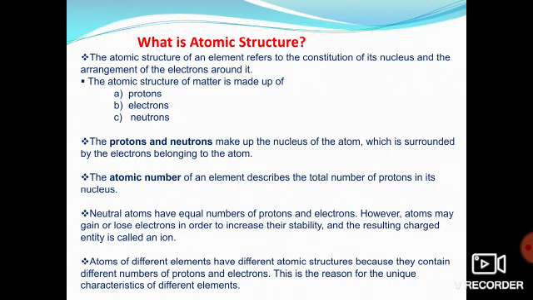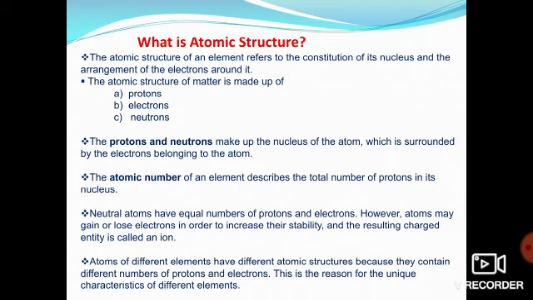Now protons and neutrons, these are two subparticles present in an atom. Where are they present? Protons and neutrons are present in the nucleus, means at the center of the atom. And almost the entire mass of the atom is in the nucleus only.